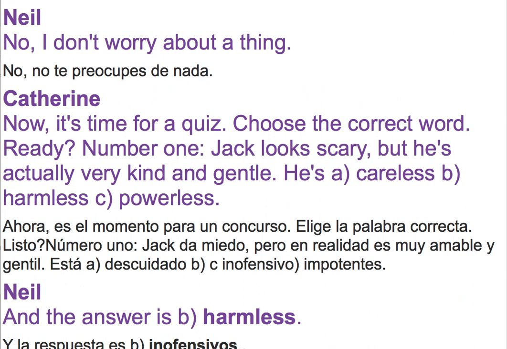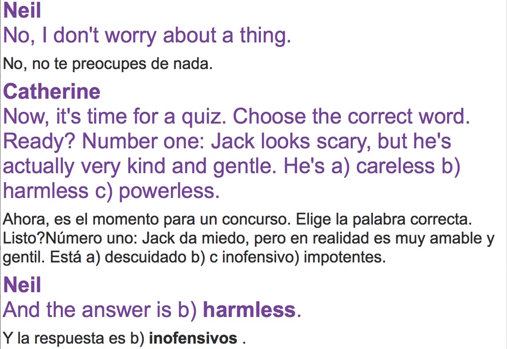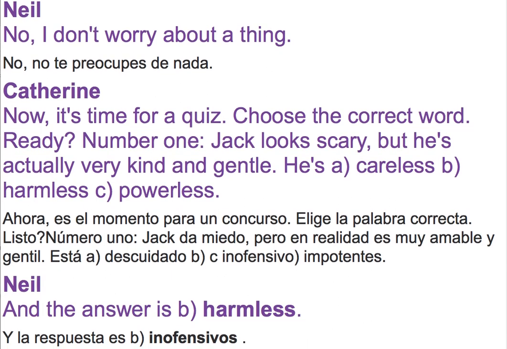Now it's time for a quiz. Choose the correct word. Ready? Number 1. Jack looks scary, but he's actually very kind and gentle. He's A, careless, B, harmless, C, powerless.